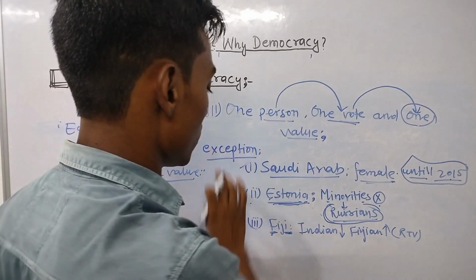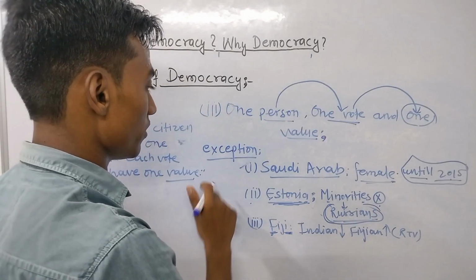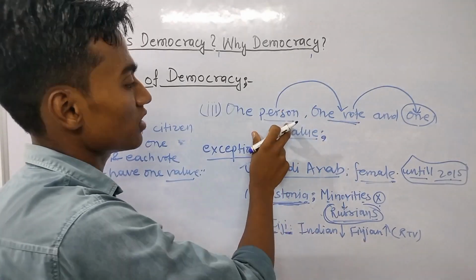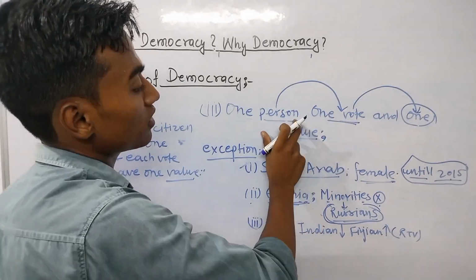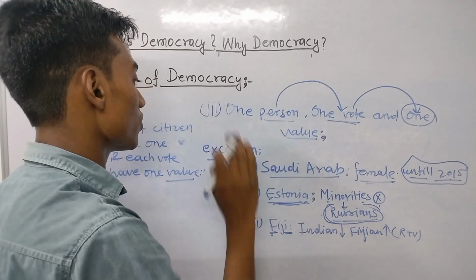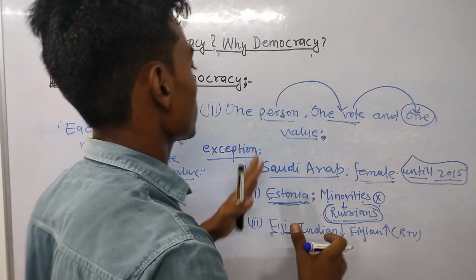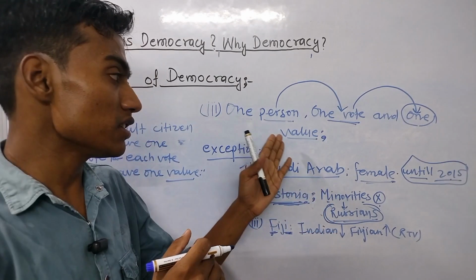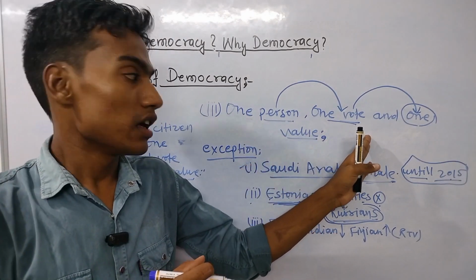Firstly, we have discussed the major decision, that is, who will take the major decision. The major decision must be taken by the elected rulers. Secondly, we have discussed the election. Election means electoral competition.